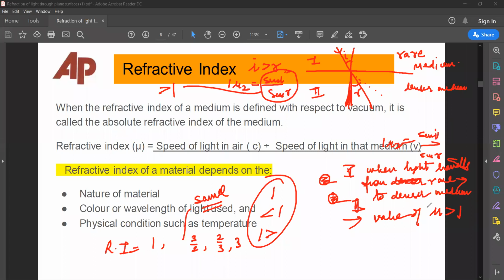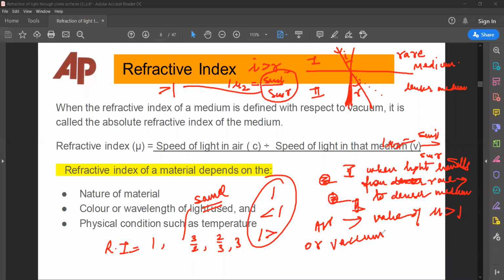Now, another point. Air, or vacuum, will always be rarer than any other medium, whatever the second medium is. The optical density of air will always be lesser than that second medium. So it might be air to water, air to glass, air to whatever. But air is always rarer than every other medium.